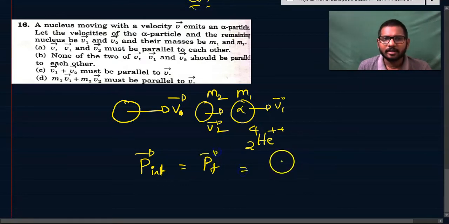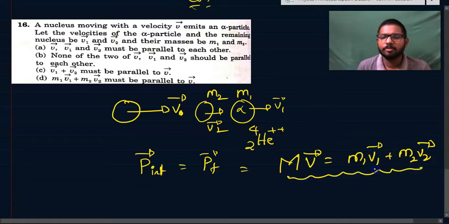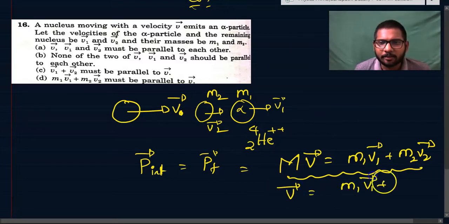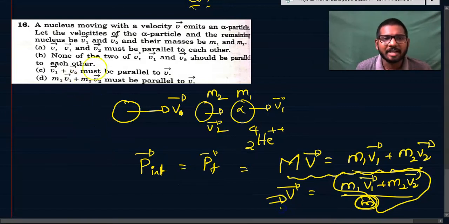What is initial momentum? This capital M into V vector should be equal to M1 V1 vector plus M2 V2 vector. The initial momentum should be equal to final momentum. So that means V vector is equal to M1 V1 vector plus M2 V2 vector, divided by mass. Mass is a scalar. So this means that velocity vector is actually parallel to which vector? M1 V1 vector plus M2 V2 vector must be parallel to V vector.